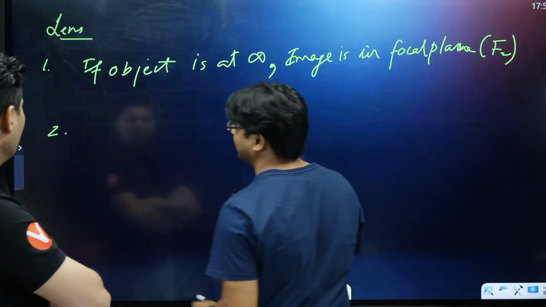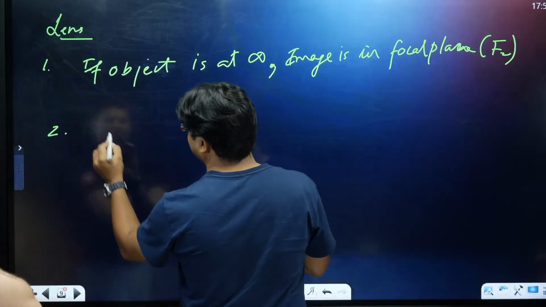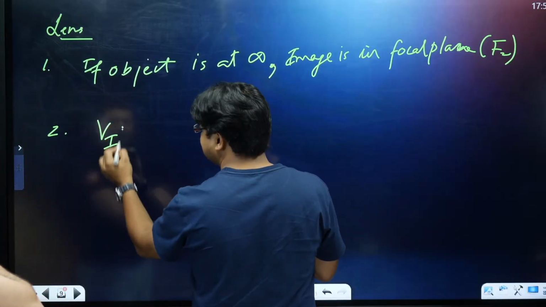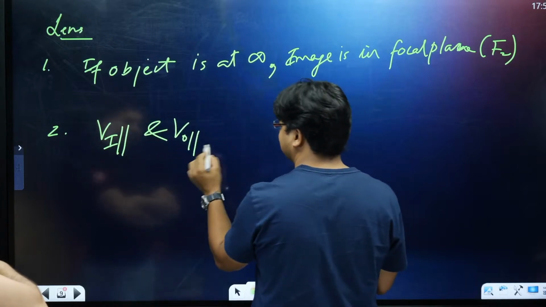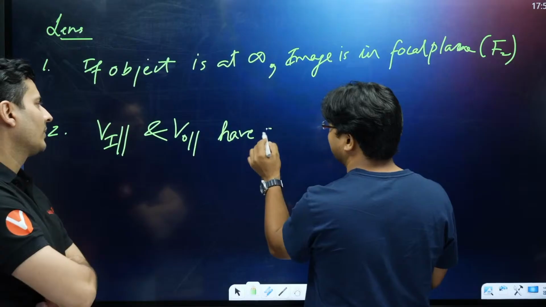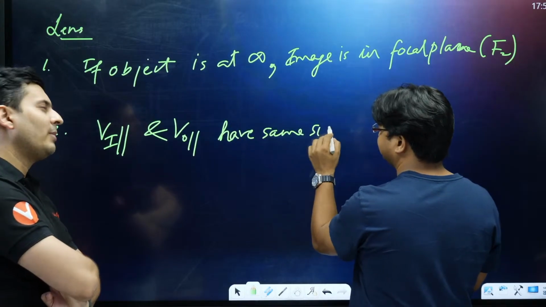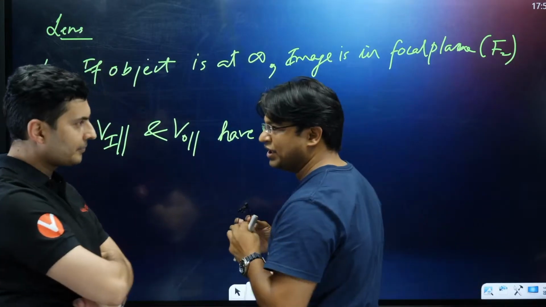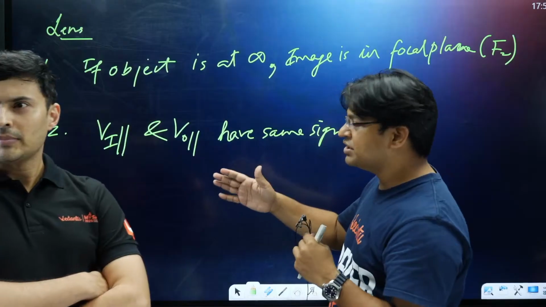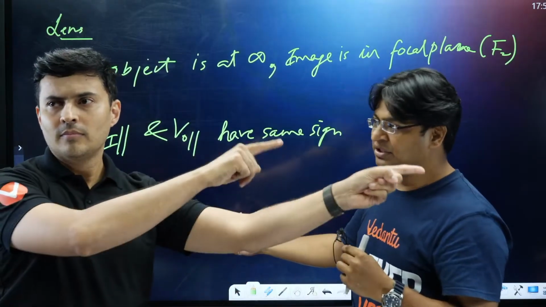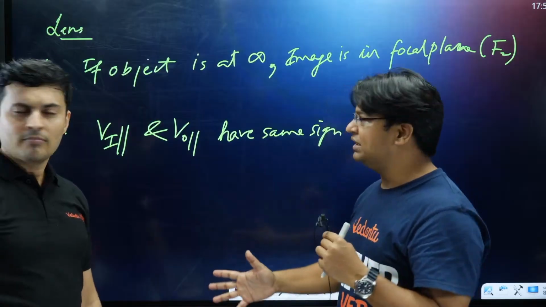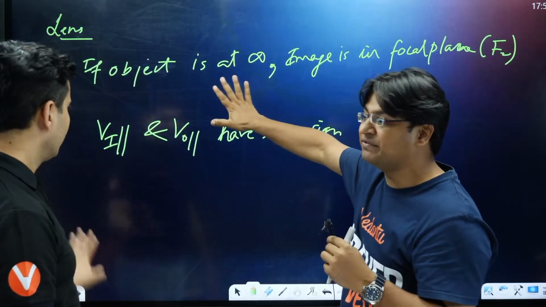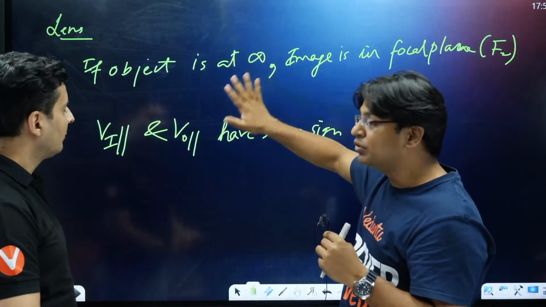The second point to keep in mind is that the velocity of the image parallel to the optical axis and the velocity of the object parallel to the principal axis always have the same sign. This comes from the v squared by u squared formula. It basically means that if the object is moving rightward, the image will also move rightward. They have to move in the same direction every time. And whatever points I'm writing are not specific to convex lens. They are for both lenses.